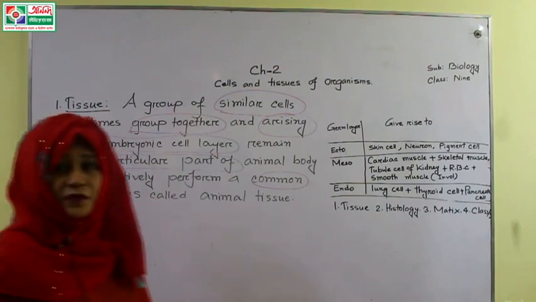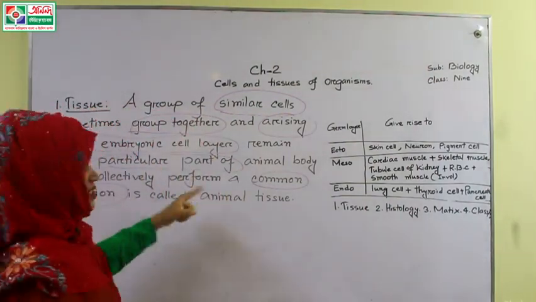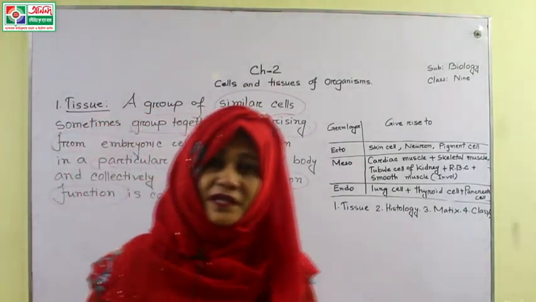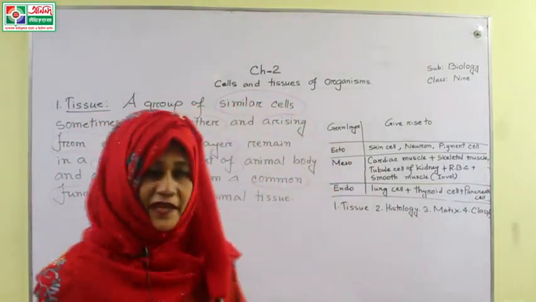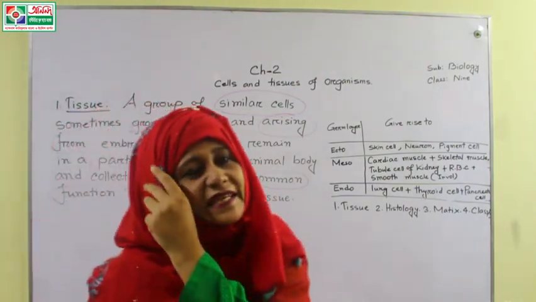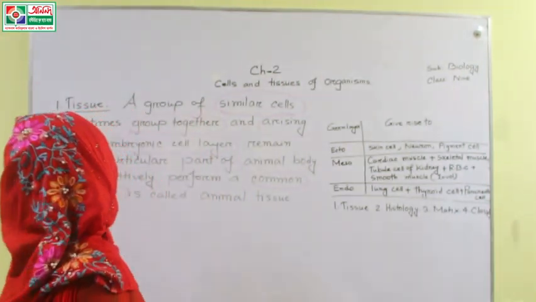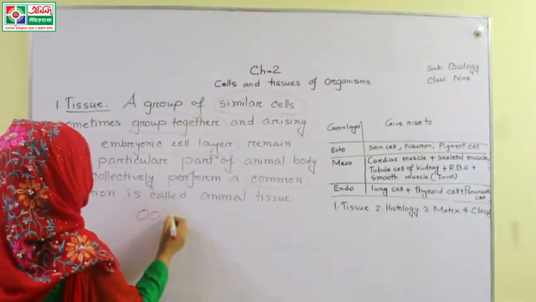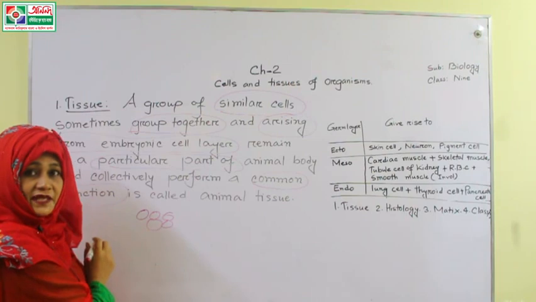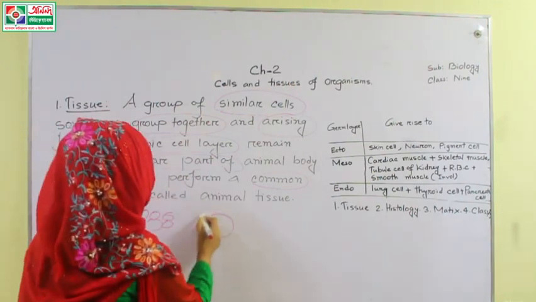That means origin same, embryonic cell layer, function same, structure same, location same, functions also same. So all of these are same, and this group of cells are known as animal tissue. Origin means, suppose this is the embryonic cell layer or germ layer. There are 3 parts.